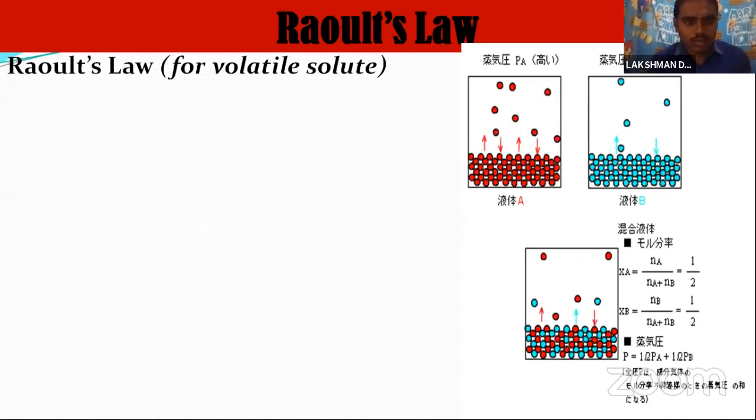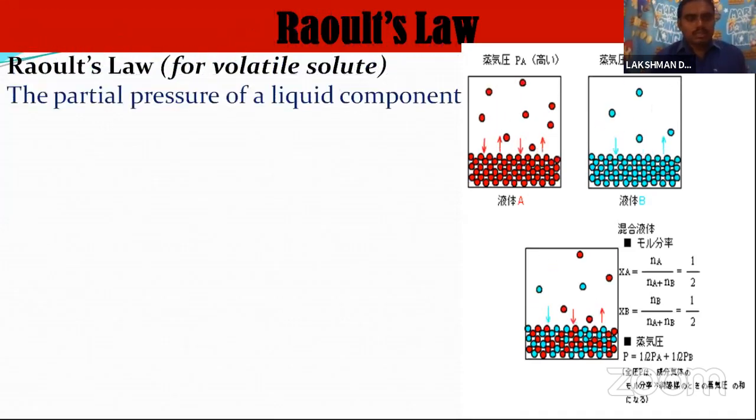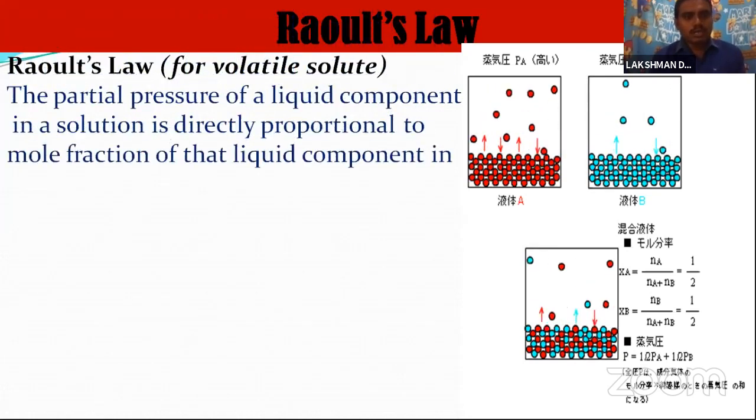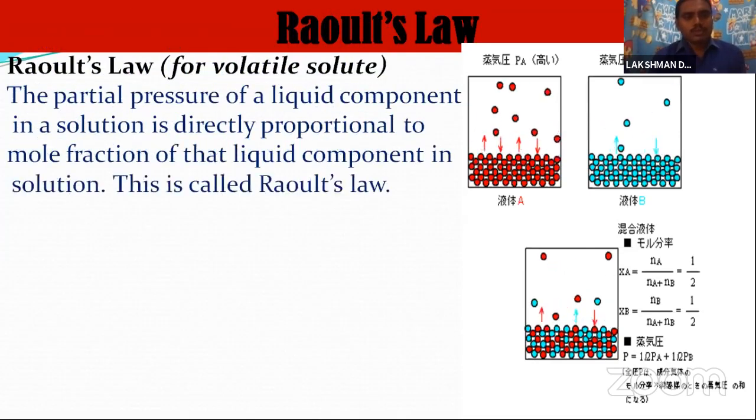So let's come to Raoult's law. The partial pressure of a liquid component in a solution is directly proportional to the mole fraction of the liquid component in the solution. This is called Raoult's law.